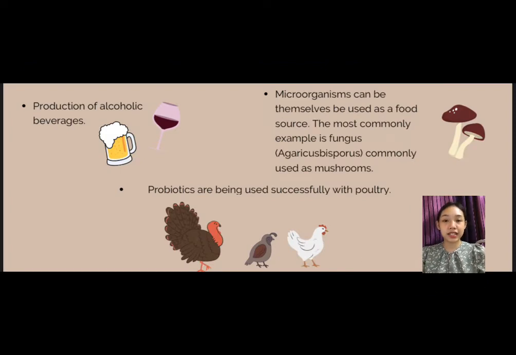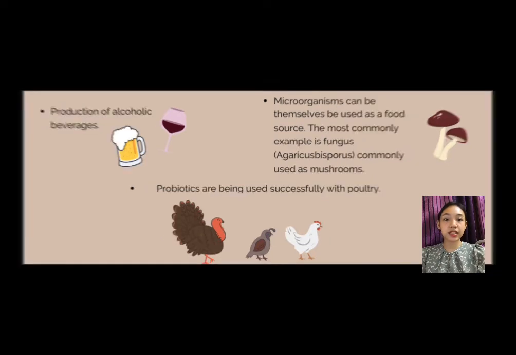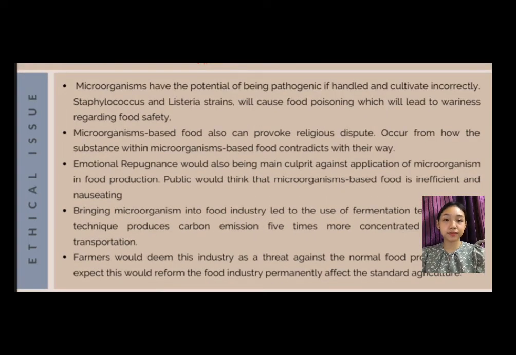And the last one is that probiotics are being used successfully with poultry. Probiotics for chickens and other avian species are commonly added to poultry feed or drinking water to help support birds' health, performance, and growth. The general probiotic microorganisms commonly used for poultry include Bifidobacterium, Lactococcus, Lactobacillus, Streptococcus, and yeast such as Candida.